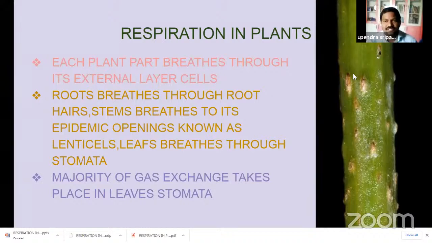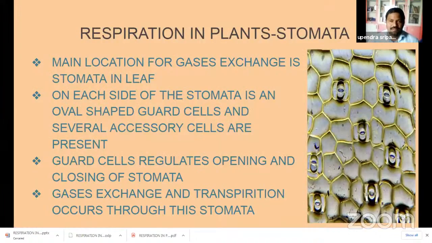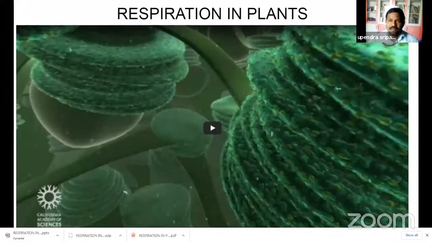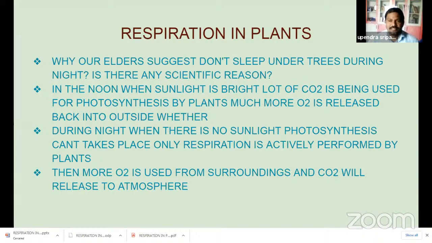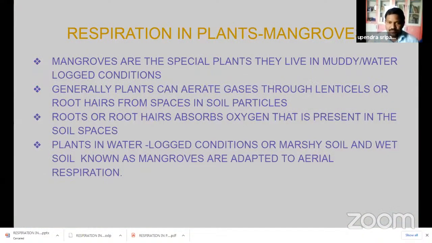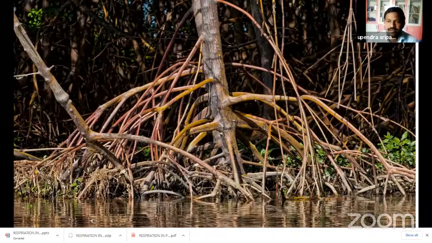I will say more about the diffusion process in the next slide. In the diffusion process, oxygen enters into the stem through these lenticels. So the lenticels are responsible. Lenticels are the main organs for entry of oxygen into the stem, and root hairs are the main organs for entry of oxygen into the roots.